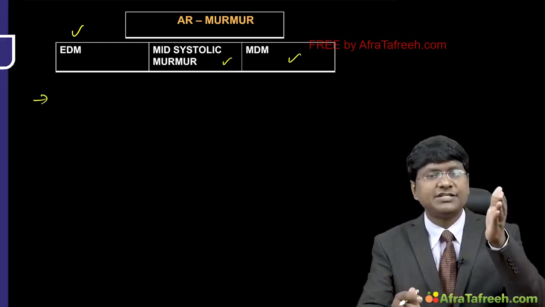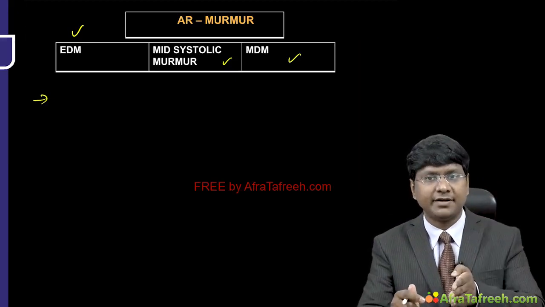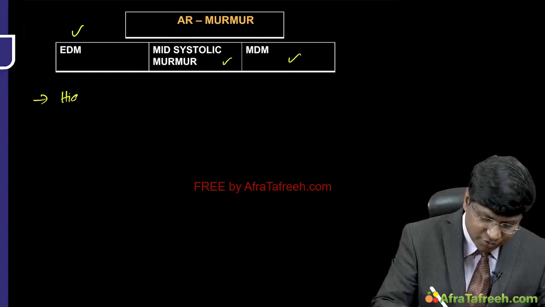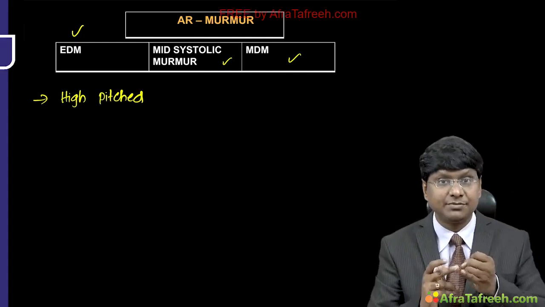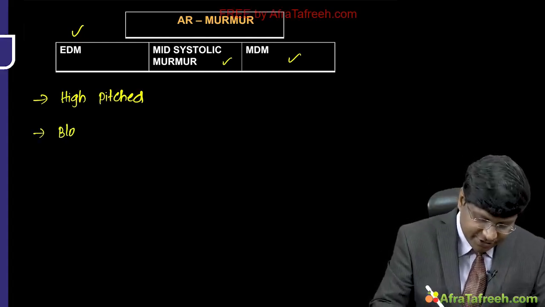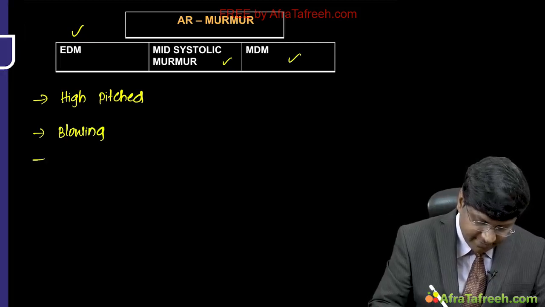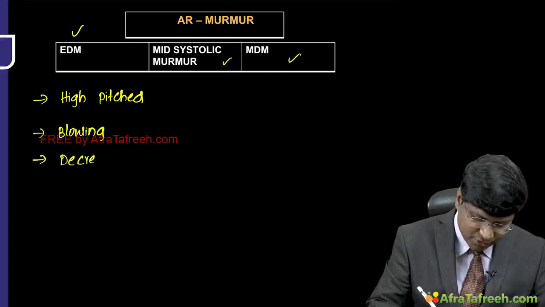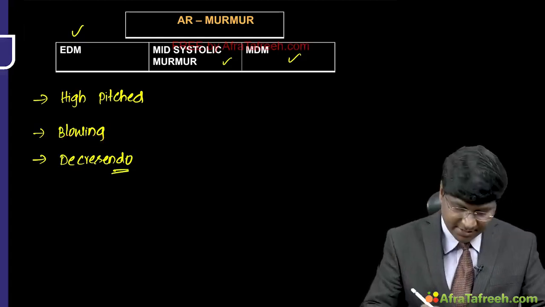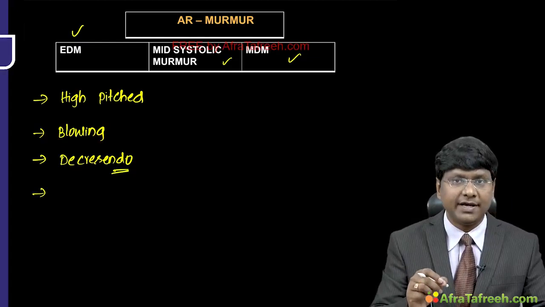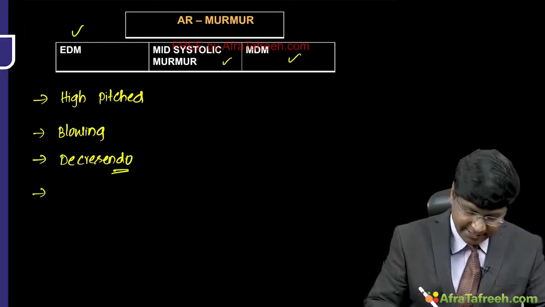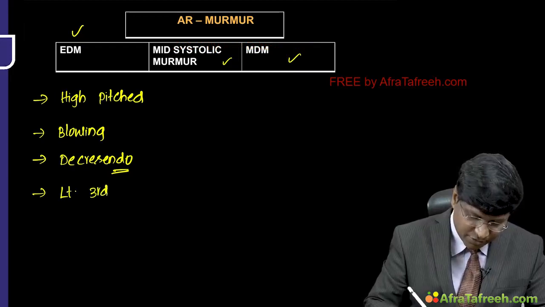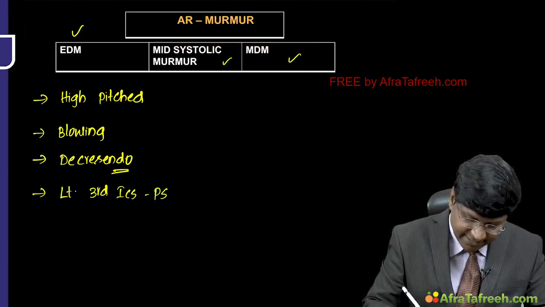Now, take the concept of the early diastolic murmur. That is because of the regurgitation of the blood from the aorta into the left ventricle. Remember, it is a high pitched, blowing murmur. And this early diastolic murmur of AR is a decrescendo diastolic murmur. It is best heard in the left third intercostal space in the parasternal line.